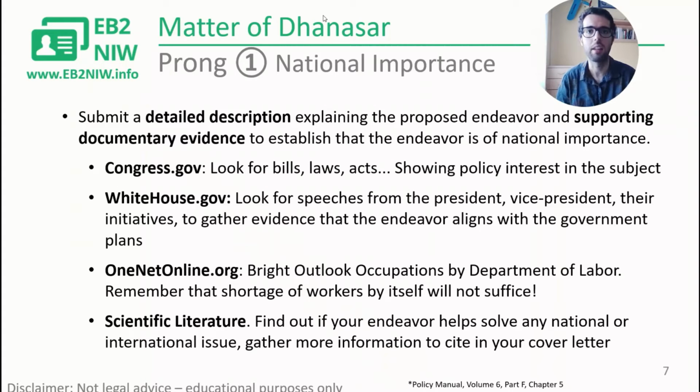You can attach that as an exhibit and show that what you do is needed in the US. An example of this would be climate change. You can find scientific articles in Google Scholar or other platforms showing that this is a very big problem. And if your endeavor can help with that, then that's a positive for your petition.